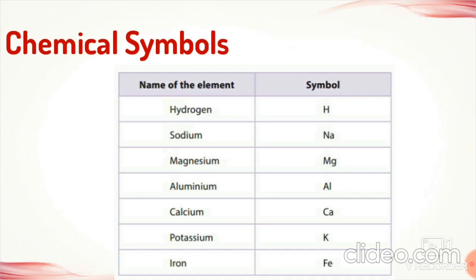Understood? I have given examples in the table. Look here. The first element is hydrogen and its symbol is H. But next, look at sodium. It is represented by 2 letters, that is Na. Here the first letter is capital and the second letter is small. Got it? And next magnesium. Here also magnesium is represented using 2 letters, the first letter capital and the second small: Mg. Aluminium Al, calcium Ca, potassium K and iron Fe.